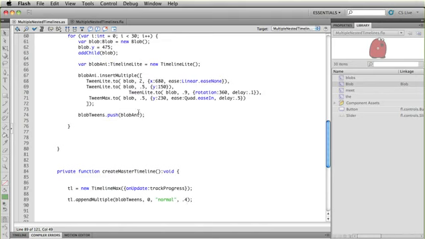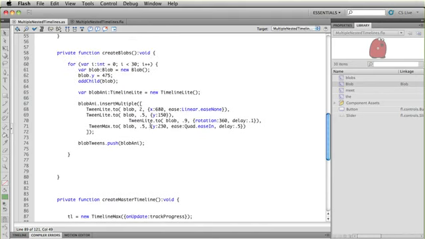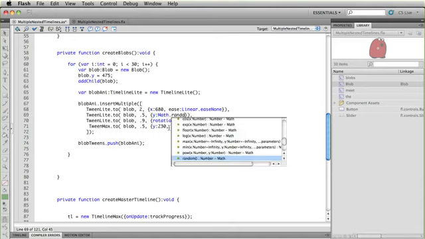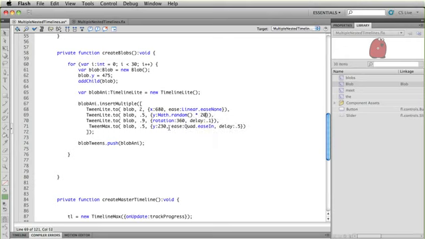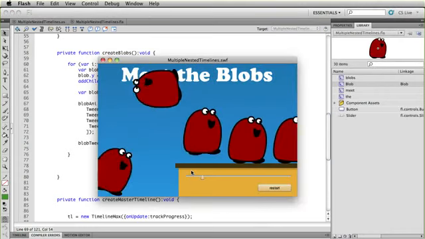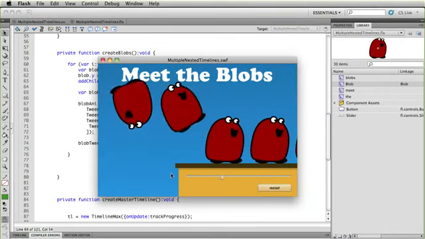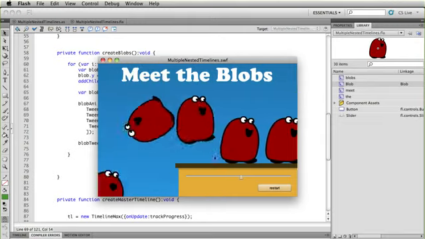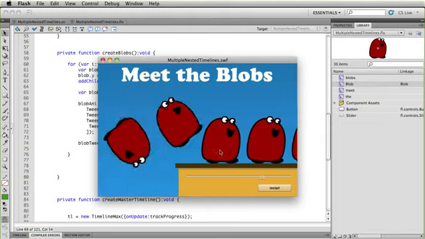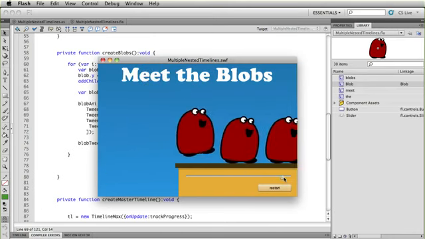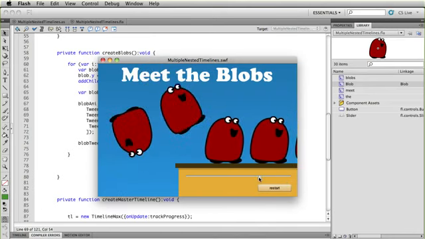What we can also do when we're building each blob timeline is we can randomize things a little bit too. Let's clean this up. And let's say for this y value, when they're jumping up, instead of jumping to a y of 150, I could say Math.random times 220. So now each blob is going to jump to a different height. Pretty cool, right? So we add a little bit of organic change here. And now I have 30 blobs all jumping, and there's a little bit of randomness. And at any time, I can grab the slider, and I can rewind, I can fast forward.